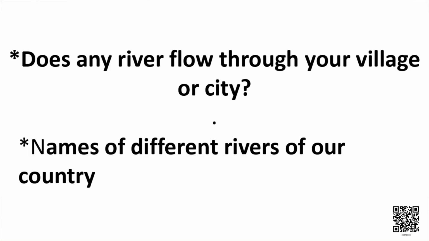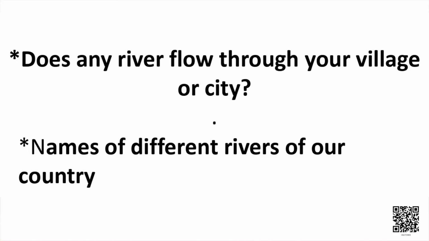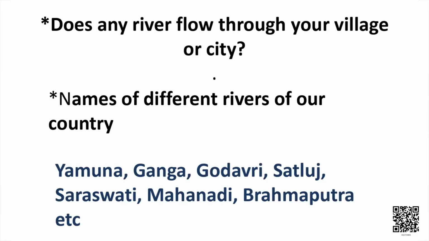Now children, answer a few questions. You tell me, does any river flow through your village or city, like river Yamuna flows in Delhi? There might be a river which flows through your city or your village. There are many rivers flowing in our country like Yamuna, Ganga, Godavari, Satluj, Mahanadi, Saraswati, Brahmaputra and many more. You can write down the names of different rivers. Find the names of different rivers flowing in our country and note them down in your copy.